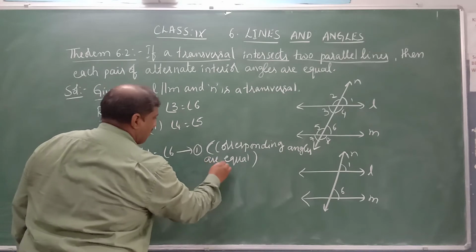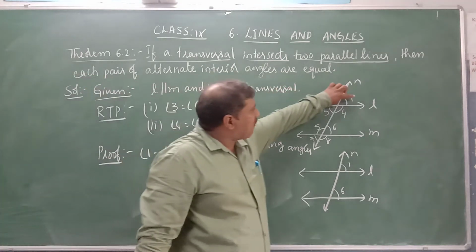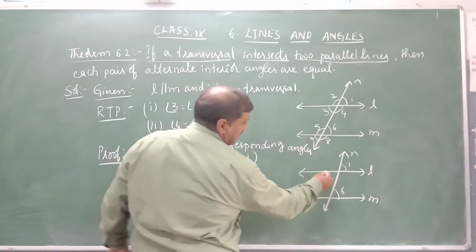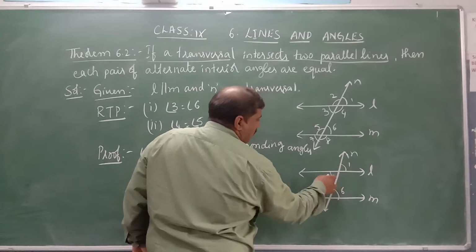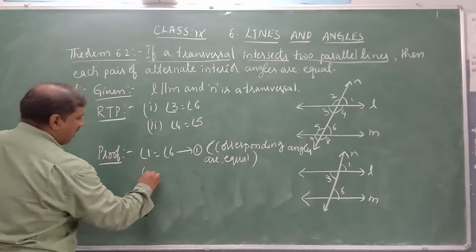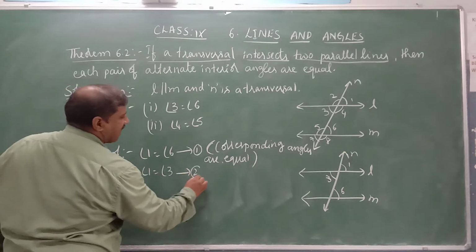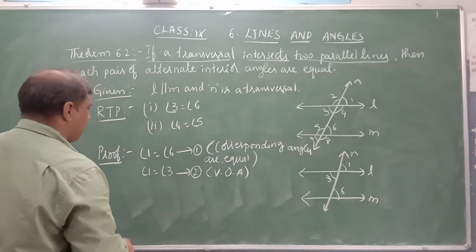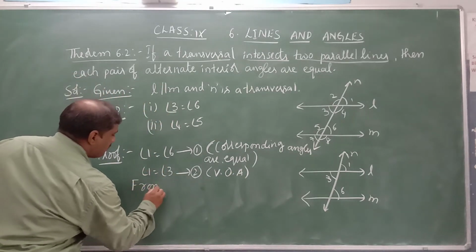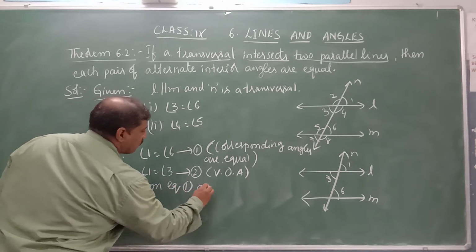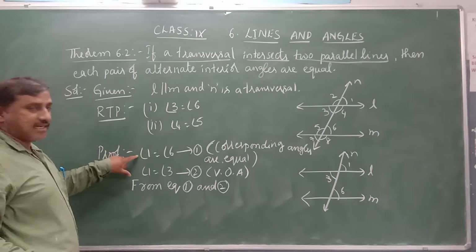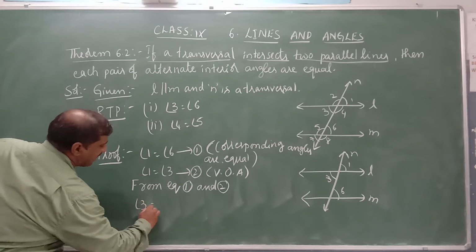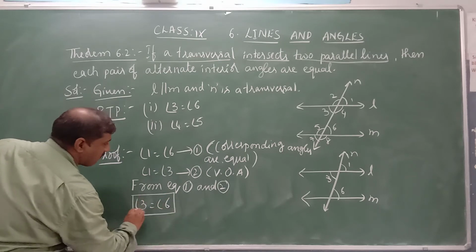Now what about angle 1 and angle 3? They are vertically opposite angles. Angle 1 is equal to angle 3. Equation 2. Reason: vertically opposite angles are equal. So from equations 1 and 2, as their left-hand sides are equal, angle 1 and angle 1, their right-hand sides must be equal. That is, angle 3 is equal to angle 6. The first one is proved.